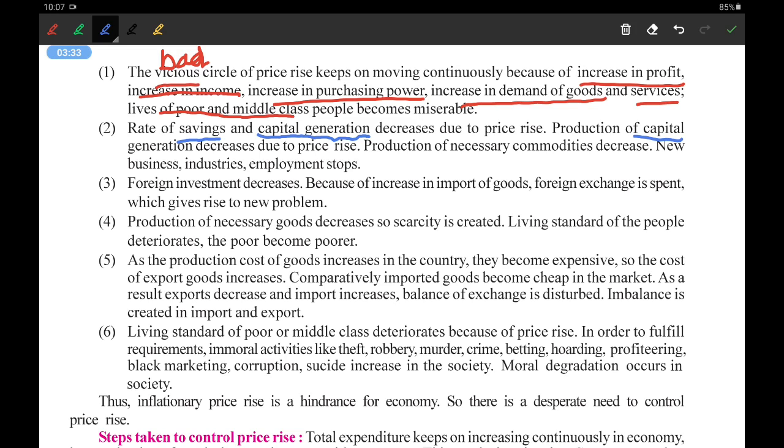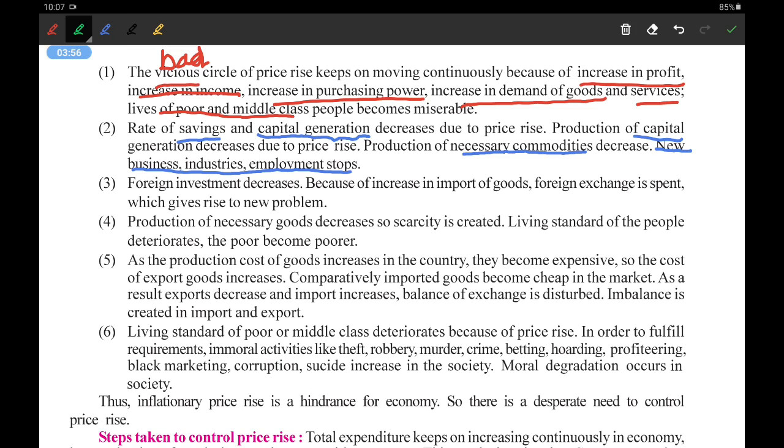Production of necessary commodities decreases. See, the production of necessary commodities, those things which are necessary, also starts decreasing. New businesses, industries and employment stop. See, during this lockdown also you might have seen that new businesses, industries and employment did not come up, and this is also one of the reasons of price rise.